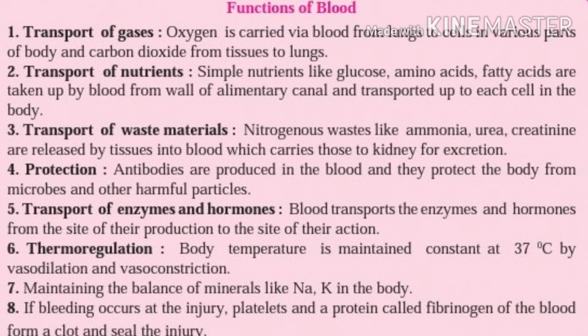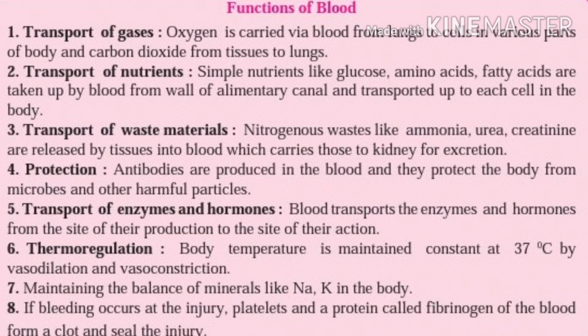Fourth is protection. Antibodies are produced in the blood and they protect the body from microbes and other harmful particles. Fifth, transport of enzymes and hormones. Blood transports the enzymes and hormones from the site of their production to the site of their action. Sixth, thermoregulation.